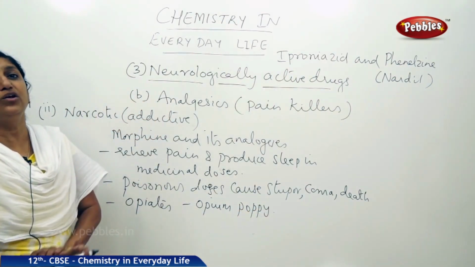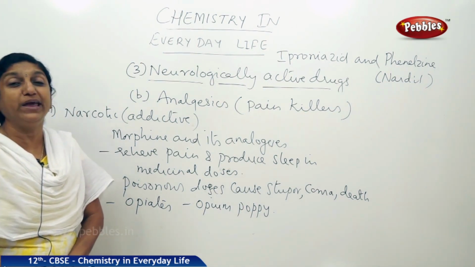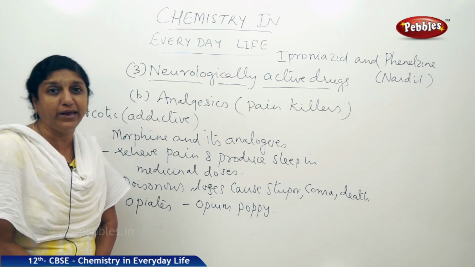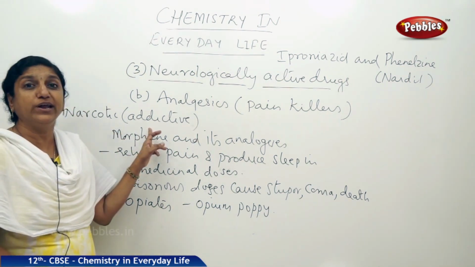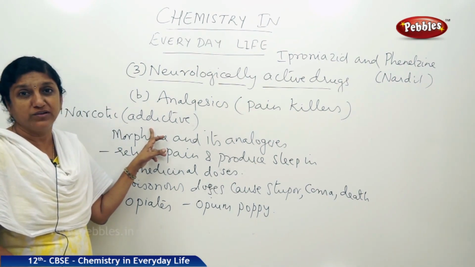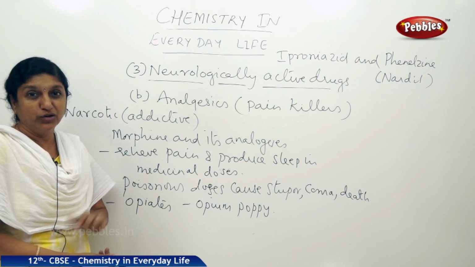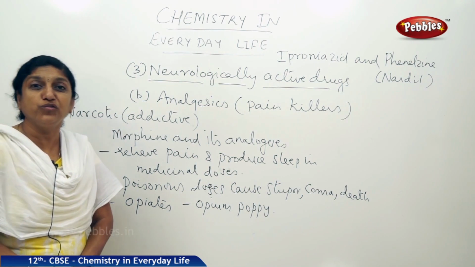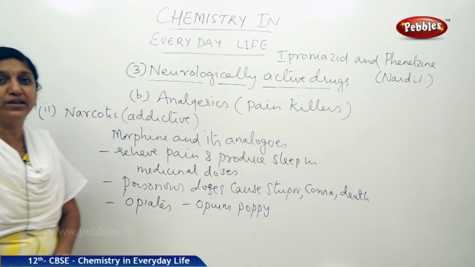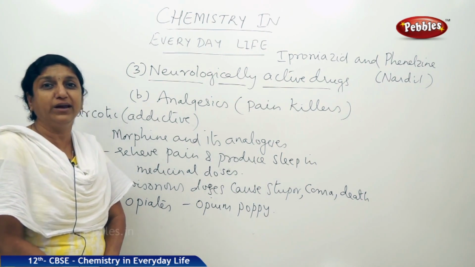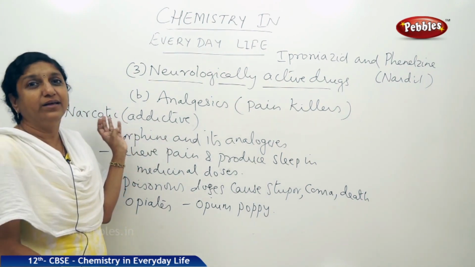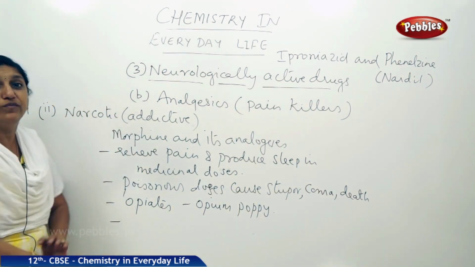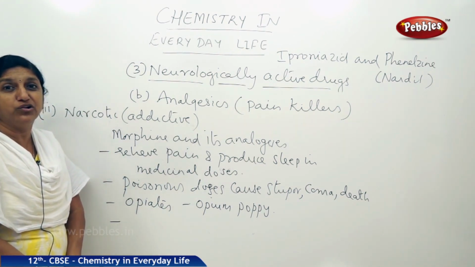So, these drugs are very useful in the treatment of pain in various cases, like in terminal cancers, where the patient suffers from acute pain. In such cases, these narcotic drugs are prescribed for the patients. Not only that, during childbirth, to bear the pain, they are given these narcotics, and also in post-operative cases. After the operation, the person suffers from acute pain, and that is also treated by administering these narcotic drugs. So, the main function of these narcotic drugs is to relieve the patient of pain.